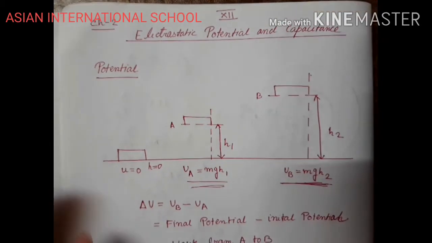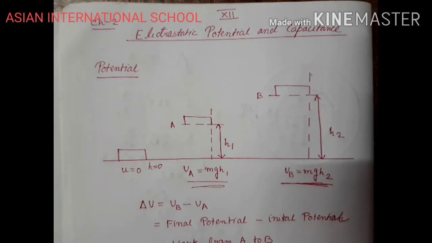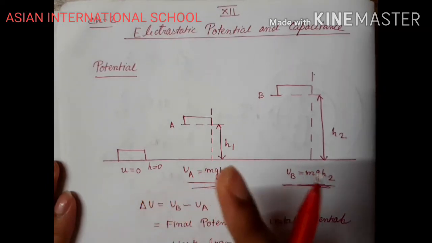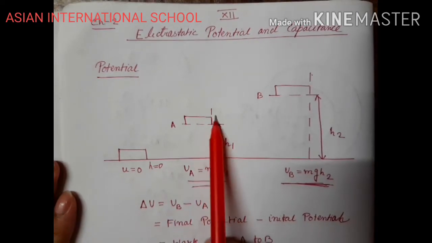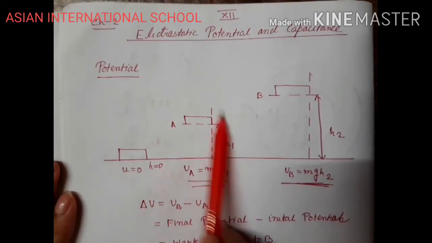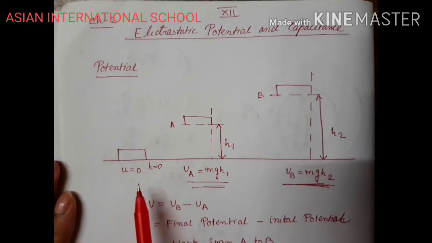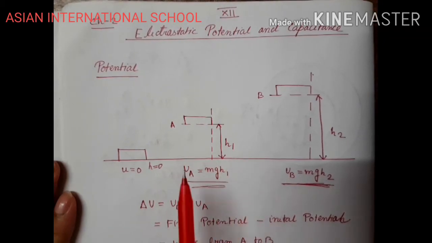Now, the word potential cannot be defined in isolation. If I say that you have this much capability to do the work, but you are the only person, then to tell your capability, it needs to be compared with someone else's, right? If I want to compare the potential of this object, or how much work has been done on this object, it needs to be compared with another object. So generally we cannot define the word potential until we compare it with some other potential.